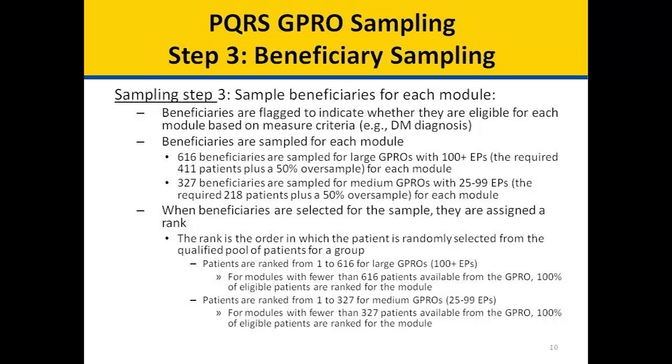When beneficiaries are selected for the sample, they are assigned a rank. The rank is the order in which the patient is randomly selected from the qualified pool of patients for a group. Patients are ranked from 1 through 616 for large GPROs. For modules with fewer than 616 patients available from the GPRO, 100% of eligible patients are ranked for the module. Patients are ranked from 1 through 327 for medium GPROs. For modules with fewer than 327 patients available from the GPRO, 100% of eligible patients are ranked for the module.